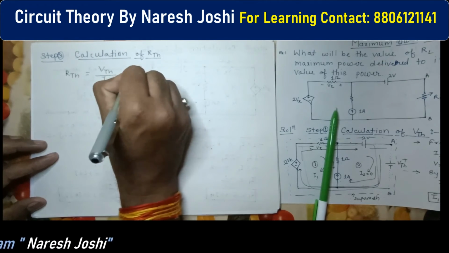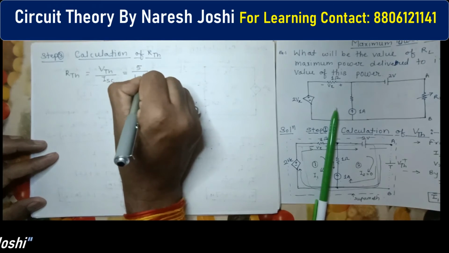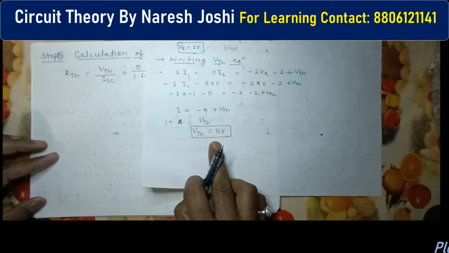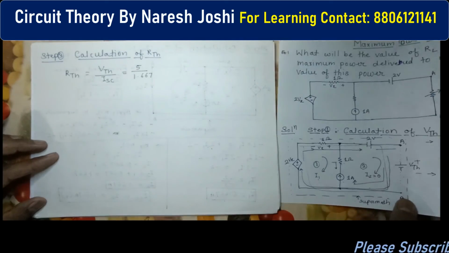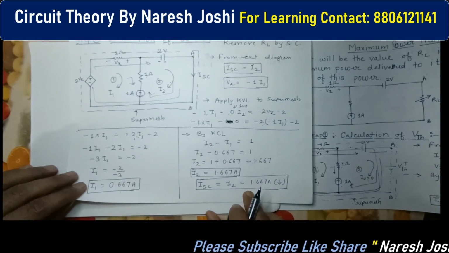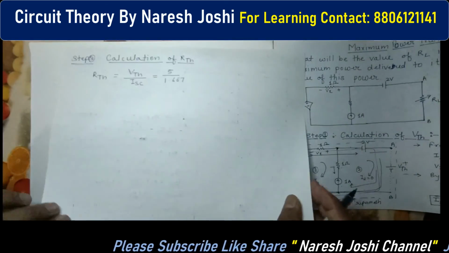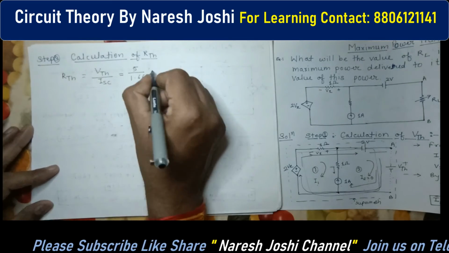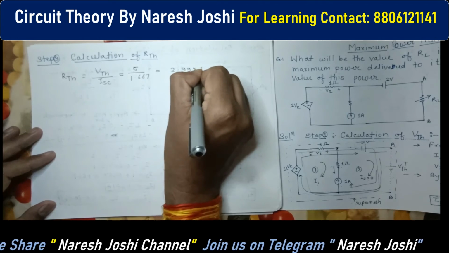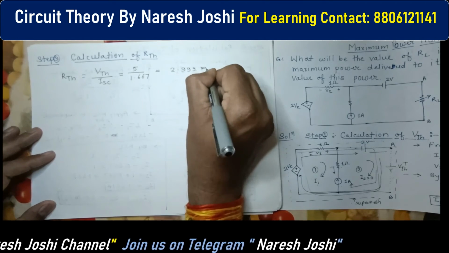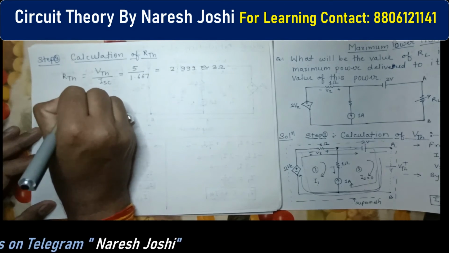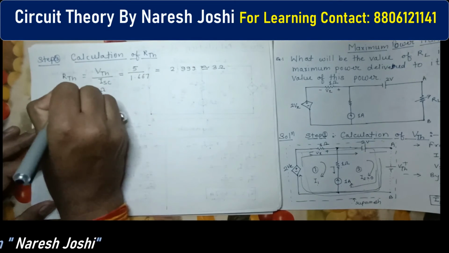VTH we have calculated as 5 and ISC is 1.667. So this is the VTH 5, and we have already calculated this ISC 1.667. If we simplify it, it is 2.99, so it is near about 3 ohm. So the value of RTH is 3 ohm.